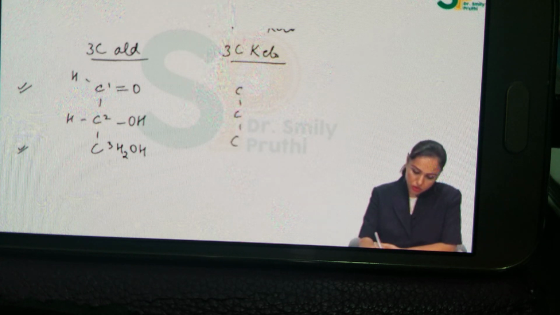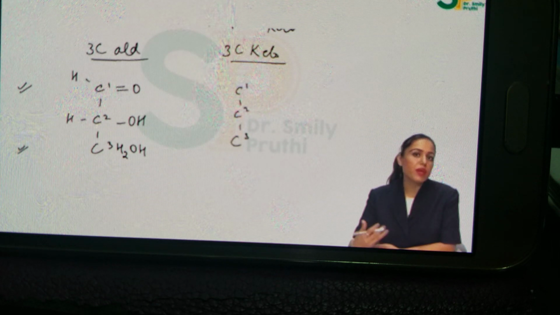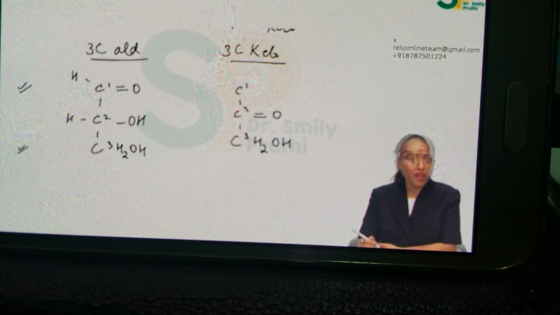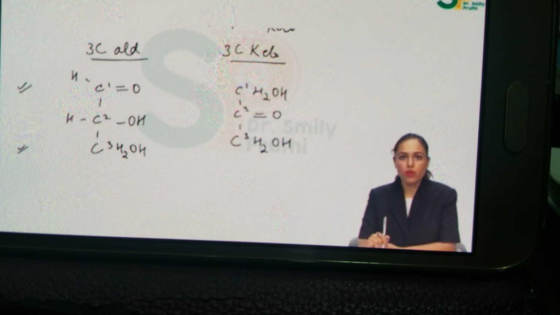Now I'm going to make the structure of the 3-carbon keto. Again on this carbon skeleton, the first thing we will make is the functional group, which is now the keto group present at C2. That is this, right? Now we'll make the terminal carbon, that is C3, which is CH2OH, but C1 is also terminal in this case, that is also CH2OH, right? So the structures are complete.